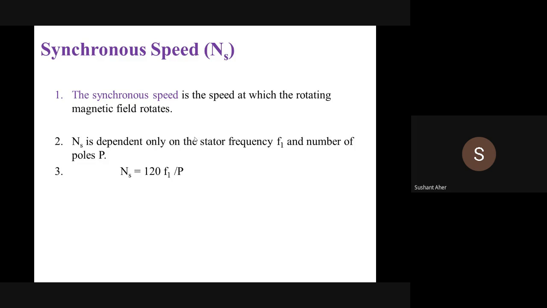Now the next point is the synchronous speed. What is synchronous speed? The synchronous speed is nothing but the speed at which the rotating magnetic field rotates. The magnitude of this synchronous speed is given by 120 f upon p, where p is the number of poles and f is the supply frequency. If I take p equal to 2 and frequency equal to 50, then we get a synchronous speed of about 3000 rpm.